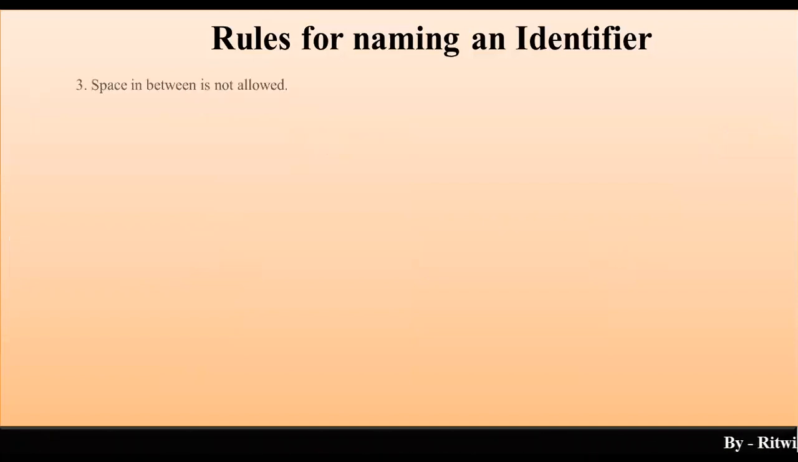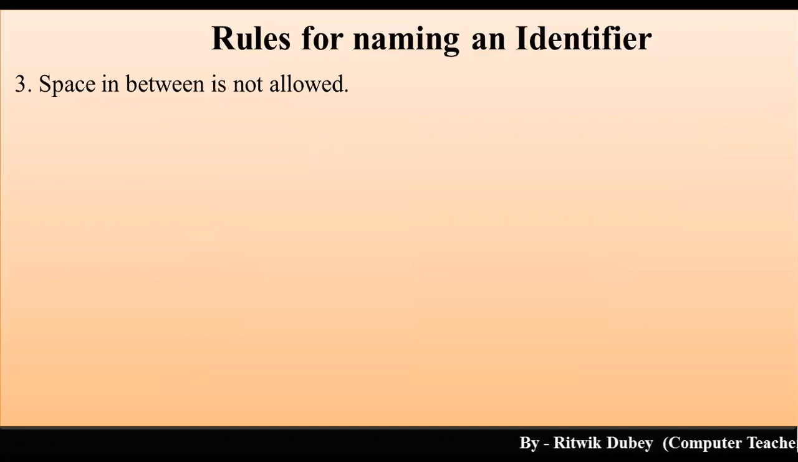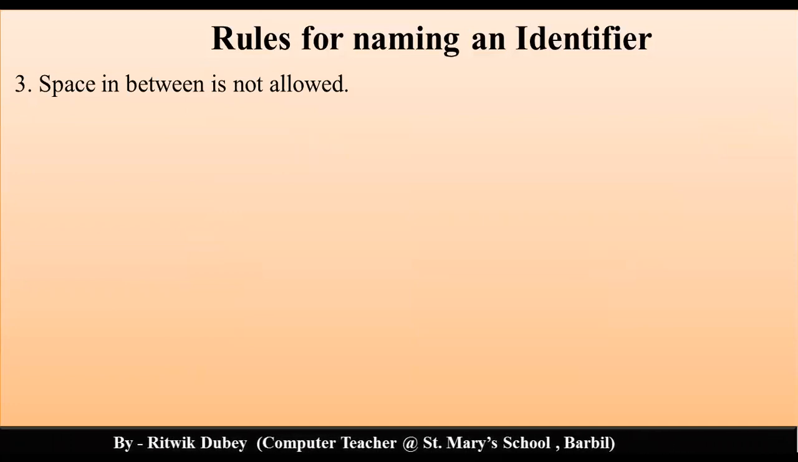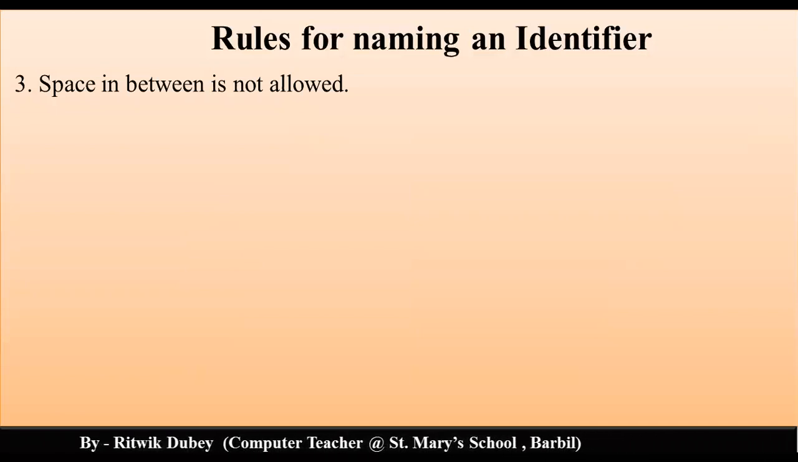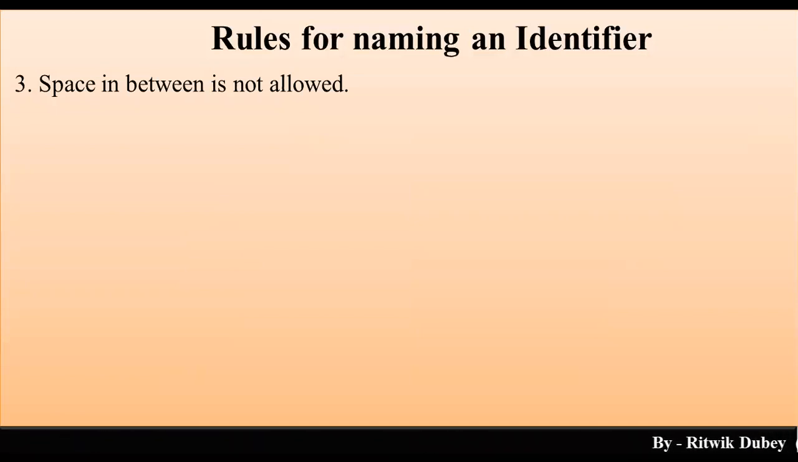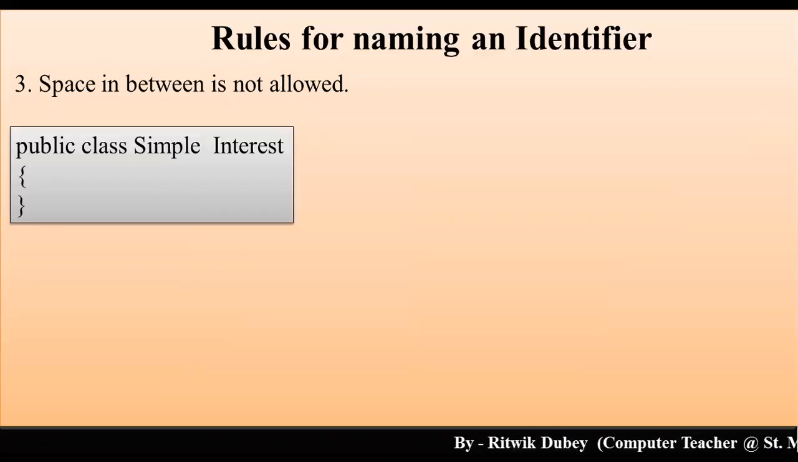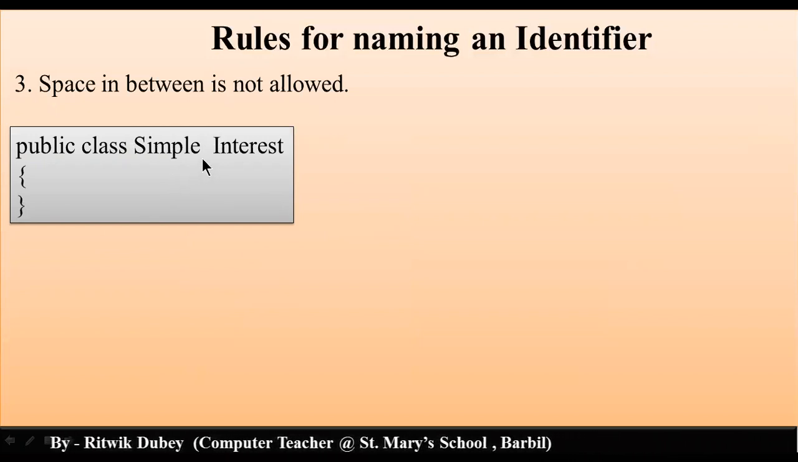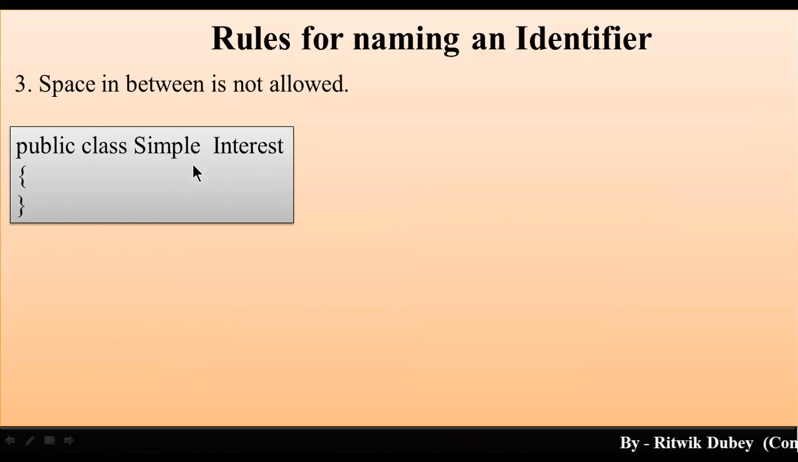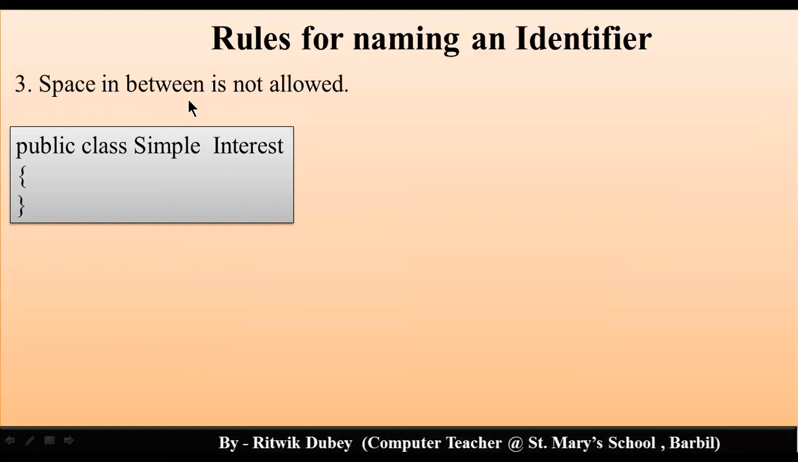Now rule number 3: space in between is not allowed. Let me recapitulate rules 1 and 2. The first one was it must not begin with a digit, the second rule is it must not be a keyword, and the third rule is space in between is not allowed. For example, if you are giving simple interest as the class name, you cannot use a space in between simple and interest. This is not allowed.